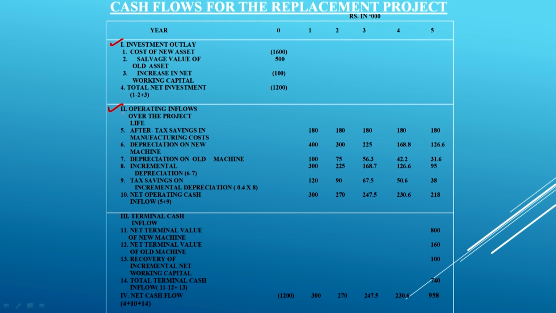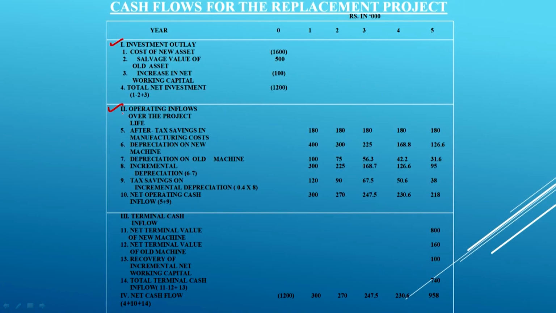For calculating the net operating cash flow, it may be an outflow also, it is not all the time an inflow, because if the revenue is lesser and the cost is more, it will turn out as a negative cash flow. So, I am calling it the cash flow, not the cash inflow. So, what is the operating cash flow from the project? Here we will not talk about the revenue, we will talk about the savings, extra savings. It is clearly given in the proposal.